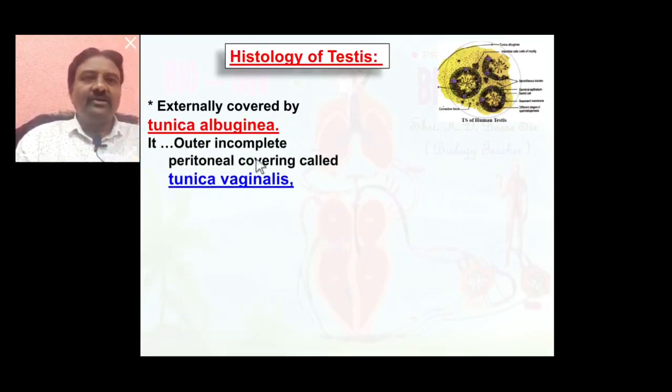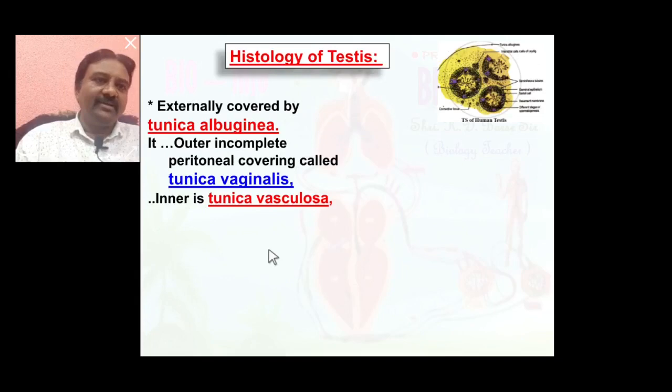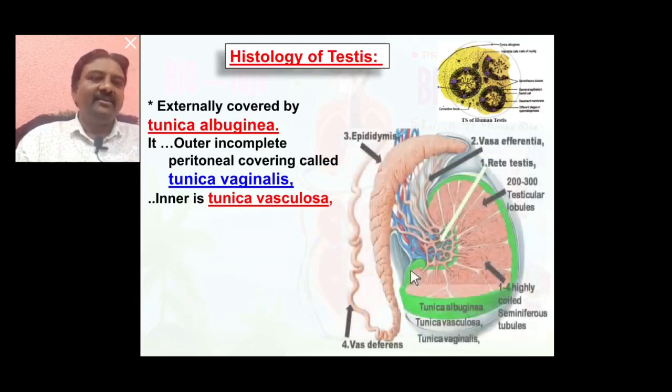Its outer incomplete peritoneal covering is called tunica vaginalis, and inside the tunica vaginalis is the tunica vasculosa layer. Seen here is a diagrammatic representation in detail.